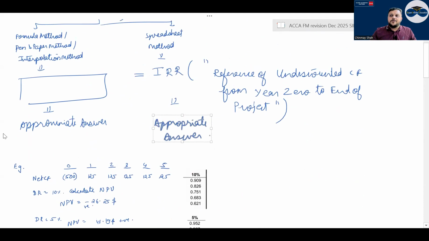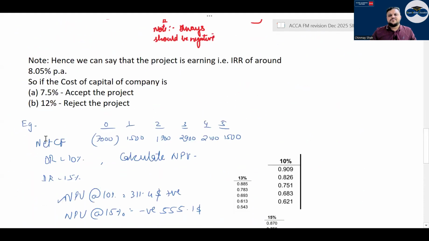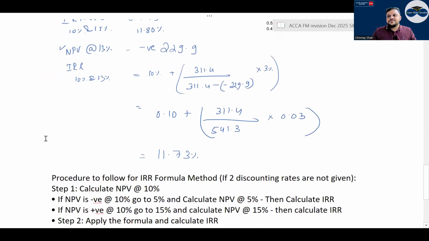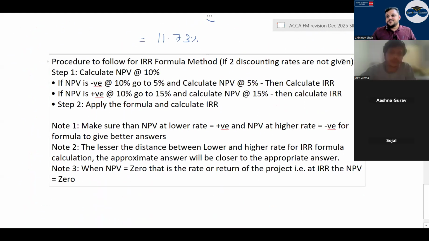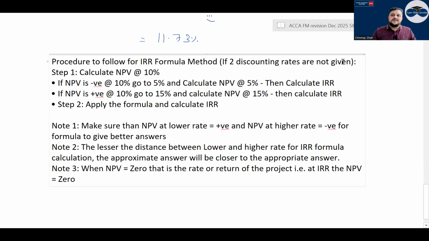Spreadsheet is a much more appropriate answer. And by formula, if you take it out, it is basically an approximate answer. We want what the question asks. So in section A, B, if this question is asked, the examiner will take a view on what you are using. Tell me the formula method.